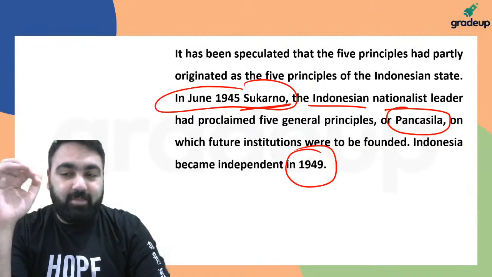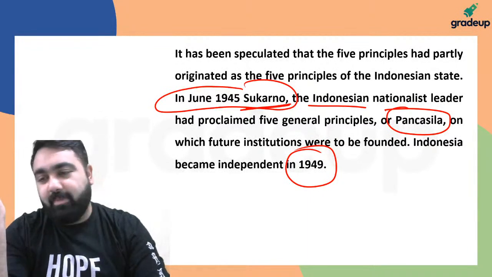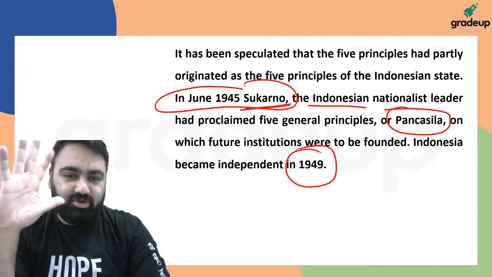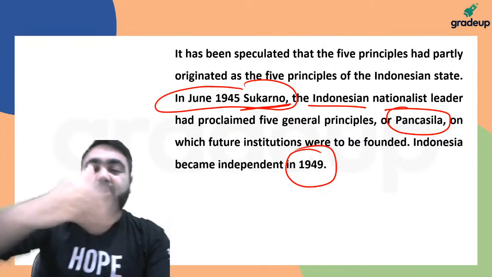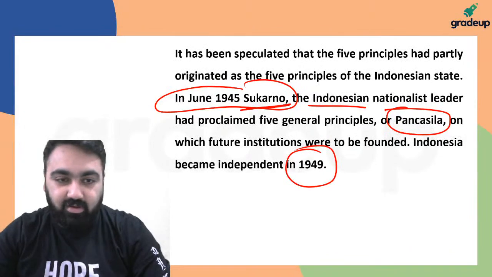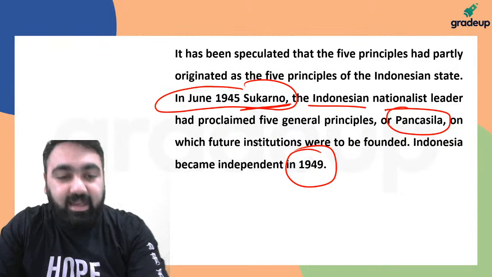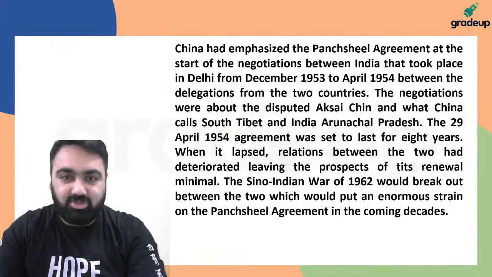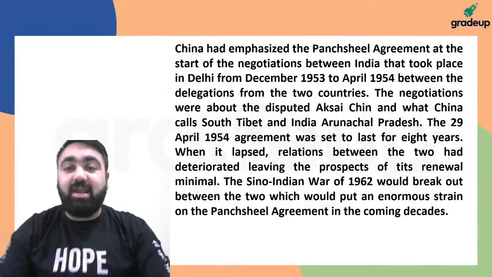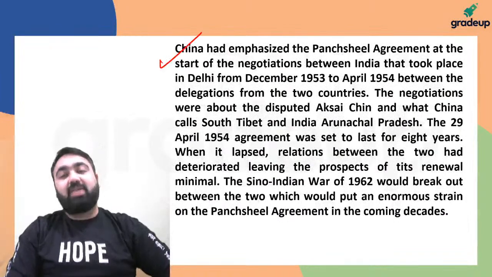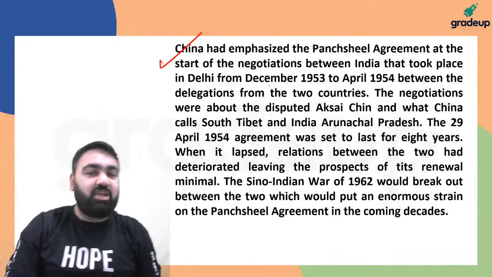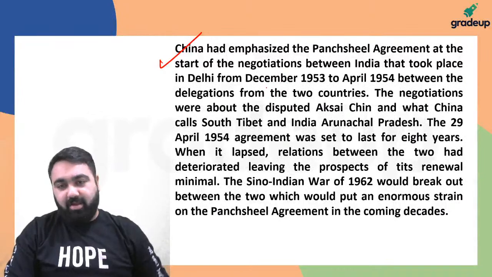Before Indonesia became independent, their leader Sukarno came up with these 5 principles that we should follow to peacefully coexist in the entire world. And then these 5 principles were taken by other countries, including India. India also adopted these 5 principles. Now China, as I said, has always said that India is the one who is not following the Panchsheel agreement.